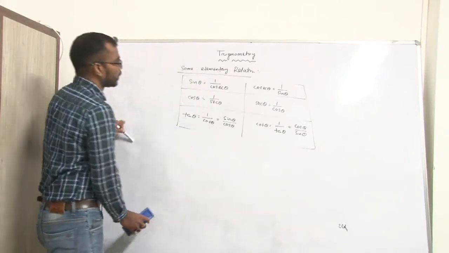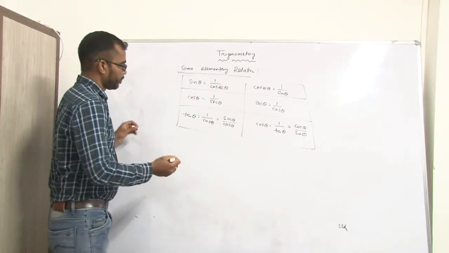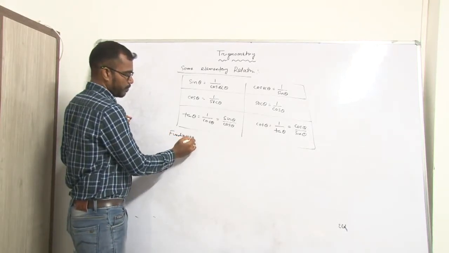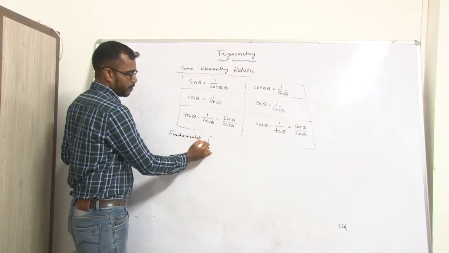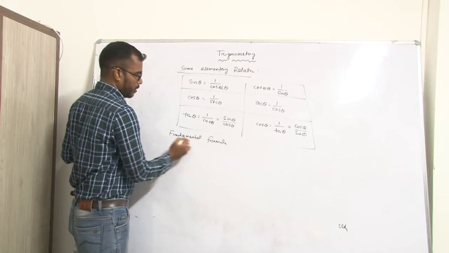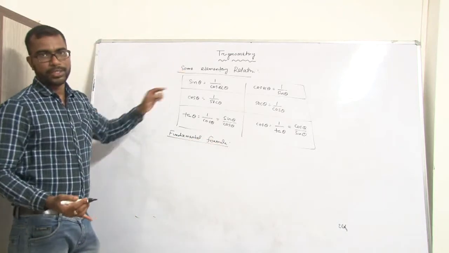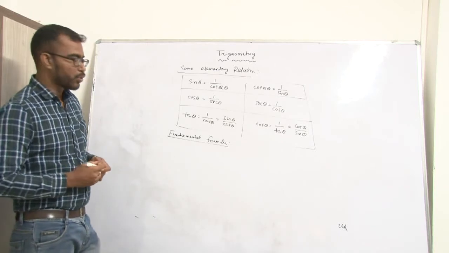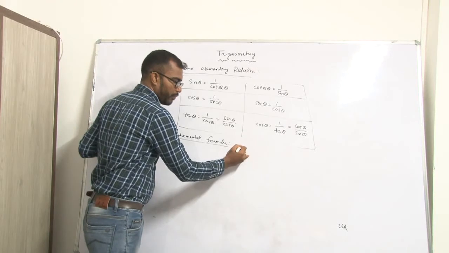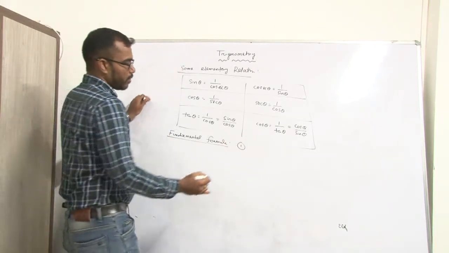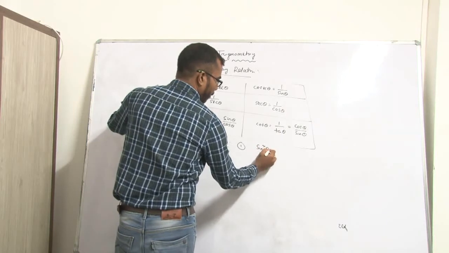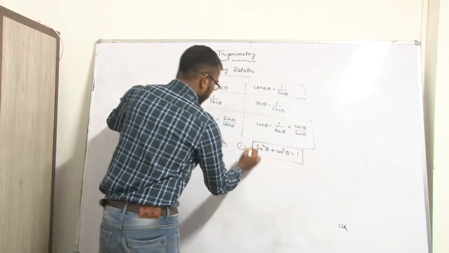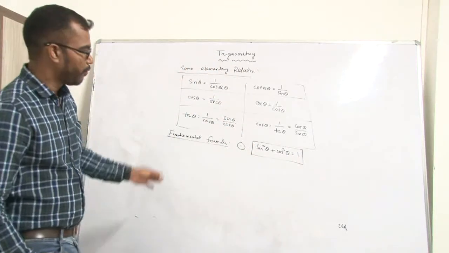Now, some other formulas, the fundamental formulas between these 6 T ratios. Now, there are 3 fundamental relations, or we can say formulas. First is sin square theta plus cos square theta is equal to 1. The first fundamental relation, we can say formula.